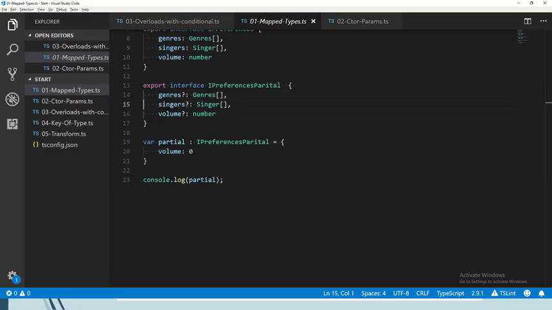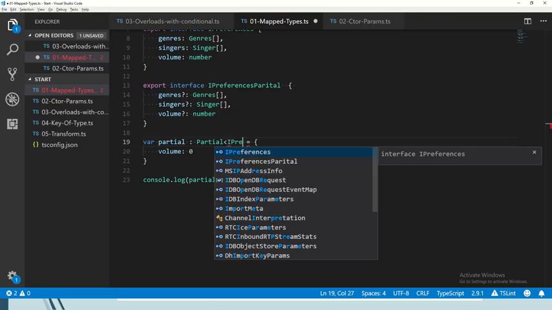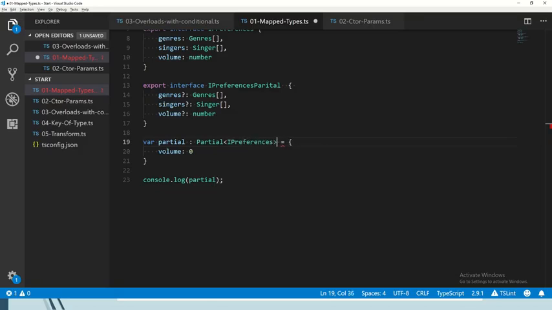Well, the simple way to look at it is TypeScript offers a magical type called Partial. If we say Partial of any type, Preferences for example, we're going to get a type with the exact same keys, but none of them required. If I type my variable as a simple Preferences, then I get an error: you're missing properties. But if I say Partial of Preferences, then it's all optional.